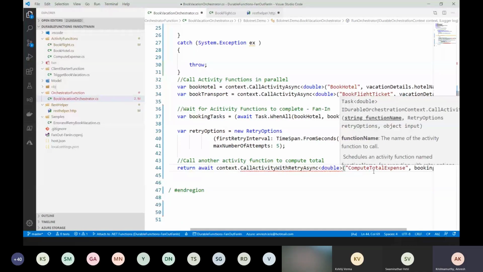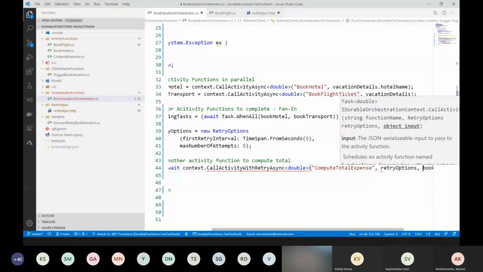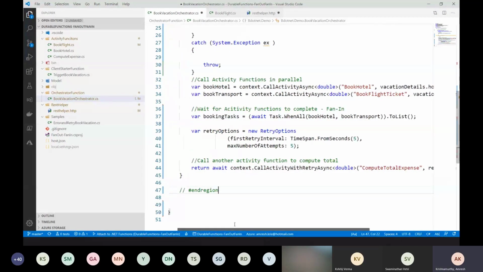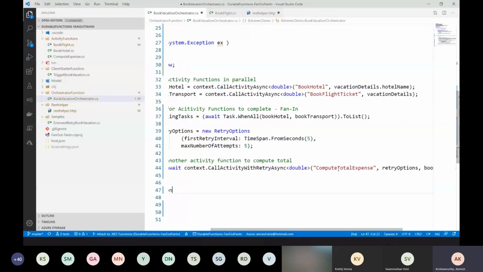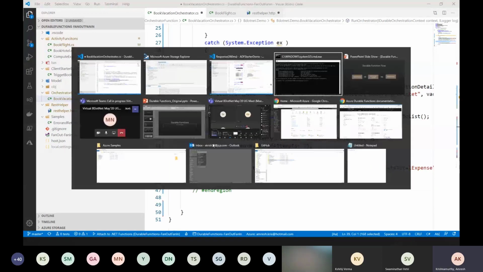The first argument is the function name, the second is the retry options, and the third is the object, so I will pass this retry options. What this does is, if compute total expense fails the first time for some reason, based on the settings I have given in my retry options, it is going to retry that many times.